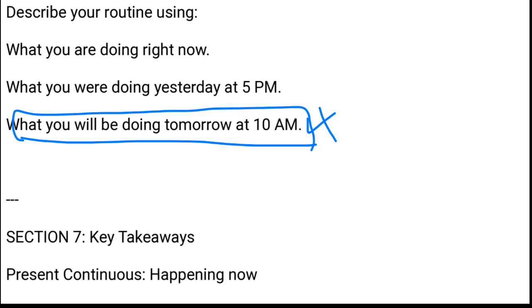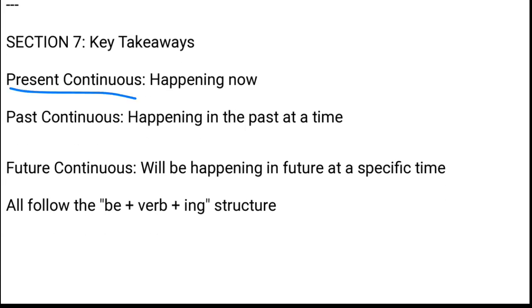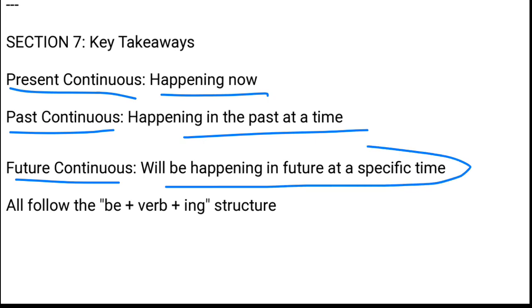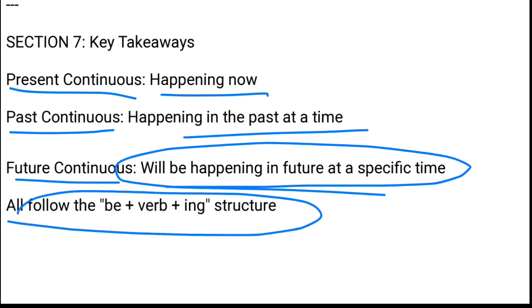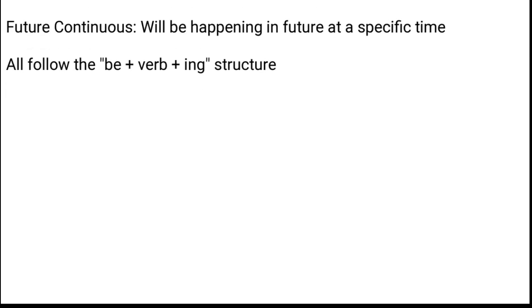Clear? And the key takeaway of what we understood today: we talked about present continuous that's happening now, past continuous happening in the past, and future continuous that will be happening in the future at a specific time. सबके साथ क्या लगता है? बी लगता है, बी मीन्स हेल्पिंग वर्ब प्लस वर्ब लगता है प्लस ing लगता है. यही इसका structure है. Clear? So this was all about today's lecture, तो बाकी चीजें will cover in the upcoming lecture.